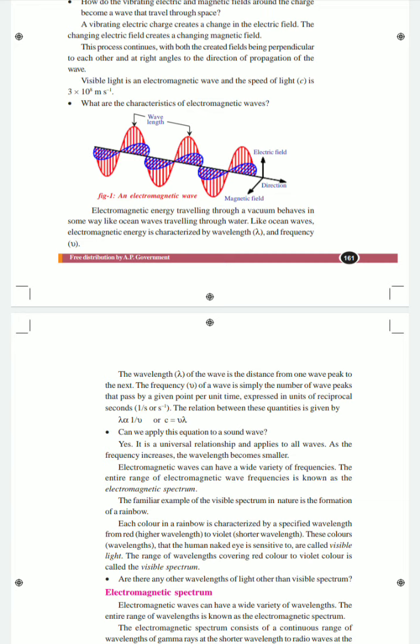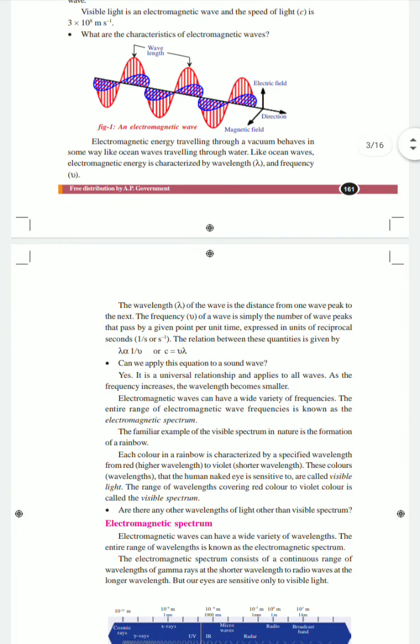And what is the meaning of frequency? Frequency of a wave is simply the number of waves we can get per one unit time. The frequency is expressed in units of reciprocal seconds, which we can write as 1 by s. Here s means seconds.